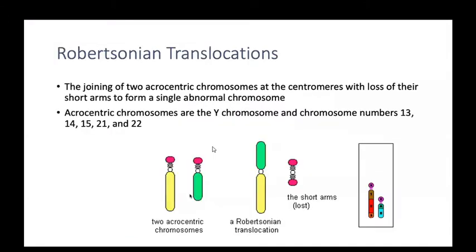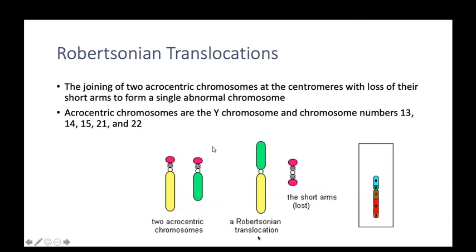Okay. What are Robertsonian translocations? In this mutation, it mostly occurs in acrocentric chromosomes. These are the acrocentric chromosomes. There is a deletion at the level of the centromeres, and both arms are fused to each other and form a Robertsonian translocation.